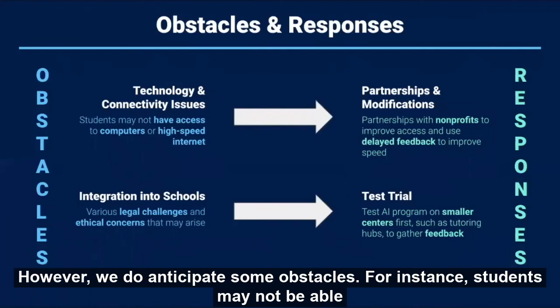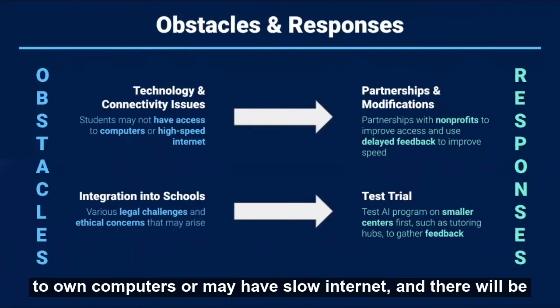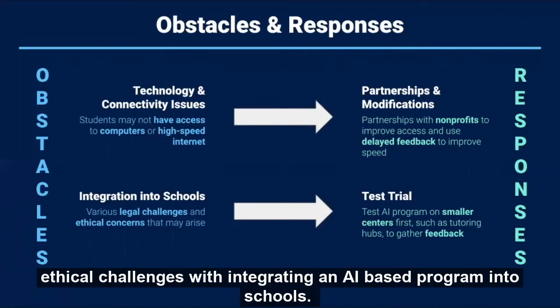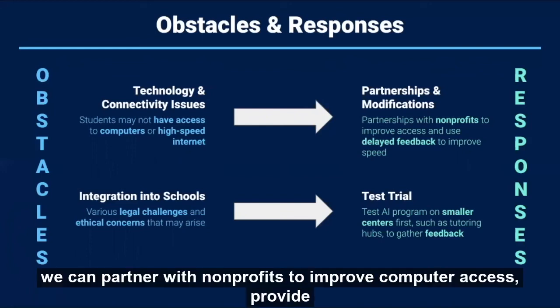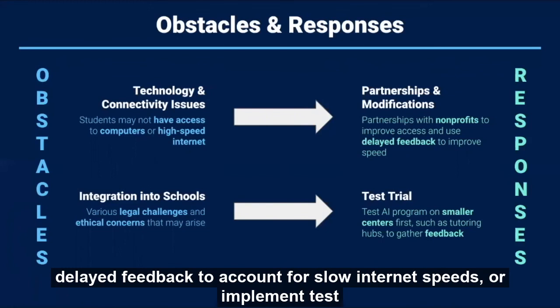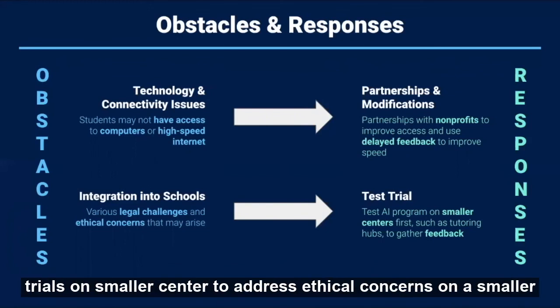For instance, students may not be able to own computers or may have slow internet, and there will always be ethical challenges when integrating an AI-based program into schools. To address these concerns, we can partner with nonprofits to improve computer access, provide delayed feedback to account for slower internet speeds, or implement test trials on smaller centers to address ethical concerns on a smaller scale.